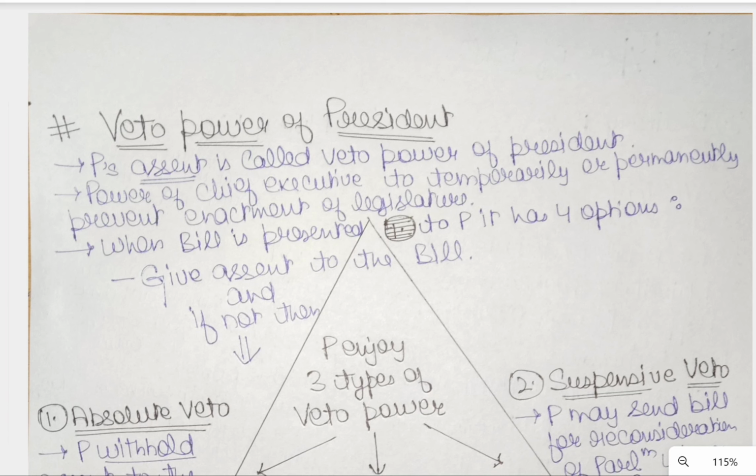It is also termed as the power of the chief executive to temporarily or permanently prevent enactment of legislation.